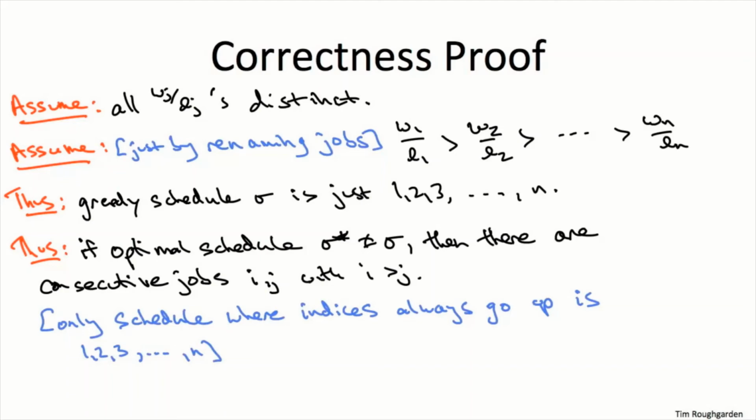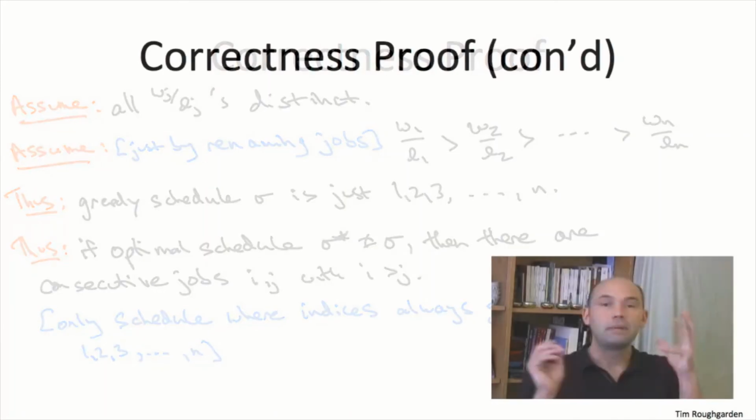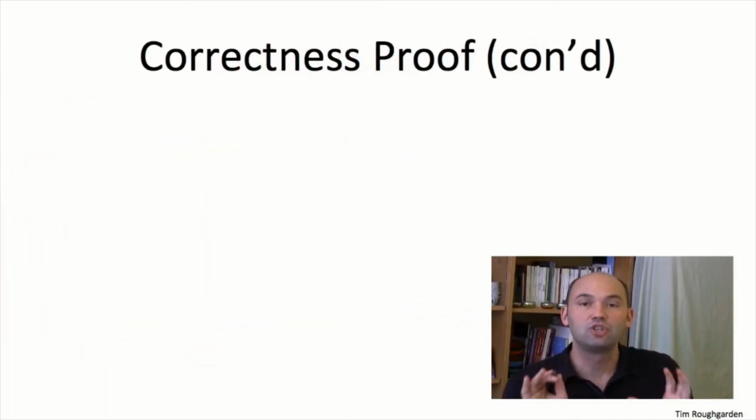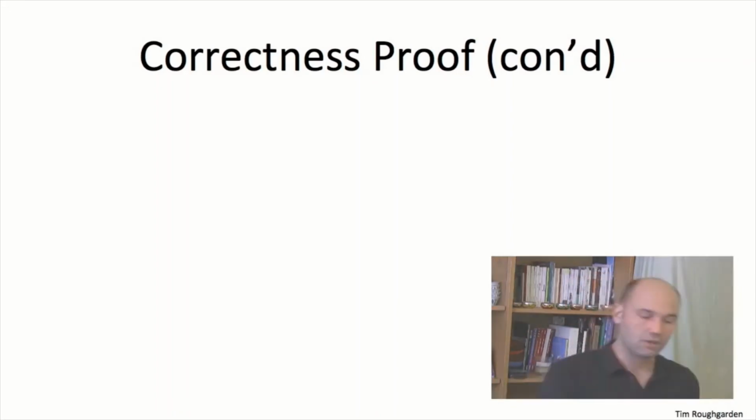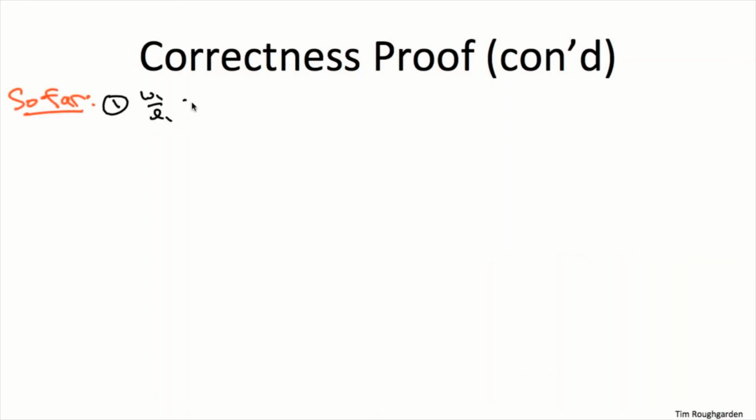So this is an observation that's going to be important in the rest of the proof, so make sure you pause, give yourself enough time to stare at it and convince yourself it is in fact true. Any schedule other than 1, 2, 3 all the way through n has to have consecutive jobs, the earlier one having a higher index than the later one. So I'm now in a position to explain the exchange in the exchange argument. Let me just distill the two key points from the discussion so far. First of all, we've changed notation so that ratios are decreasing with index, and this is exactly the same as the schedule that the greedy algorithm will output.